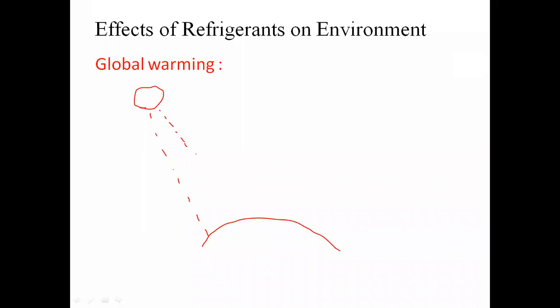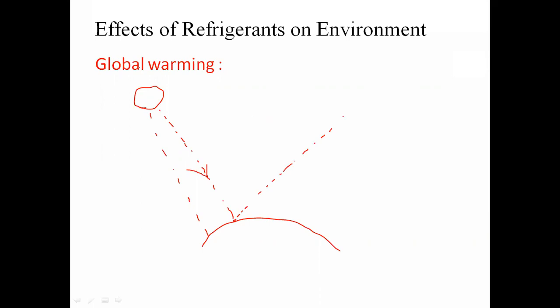Whatever rays the sun is emitting, those rays fall on the Earth surface. Initially these rays will be short wavelength rays. After striking the Earth surface, those rays will get reflected, and those reflected rays go back to the environment, into the atmosphere.